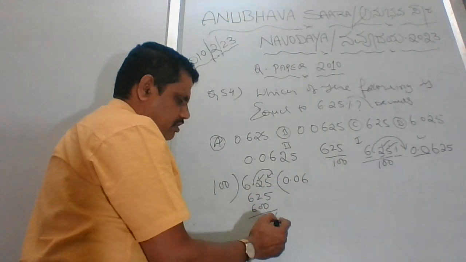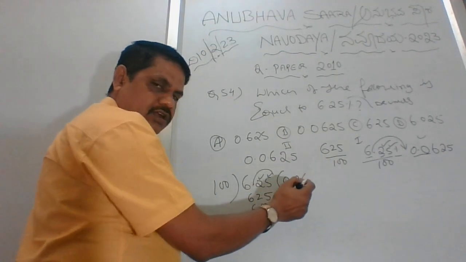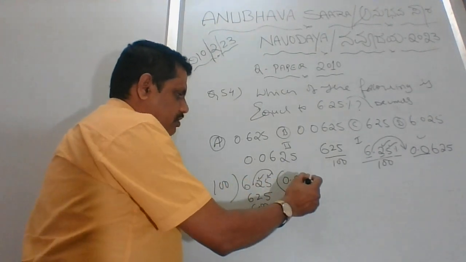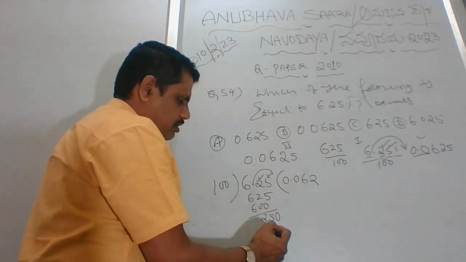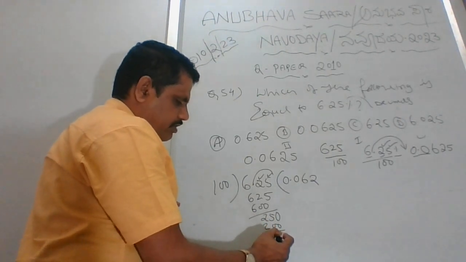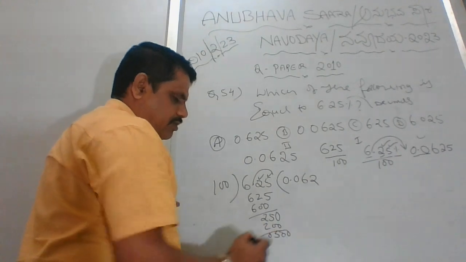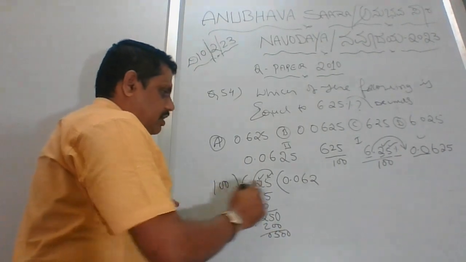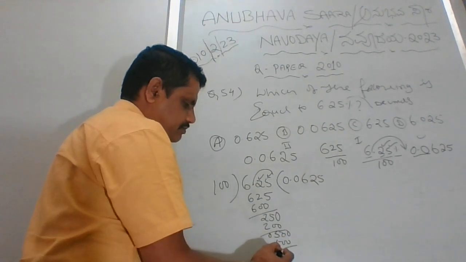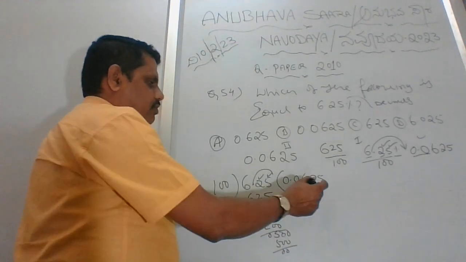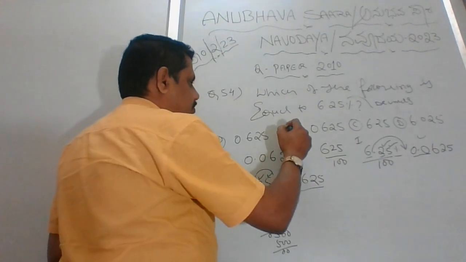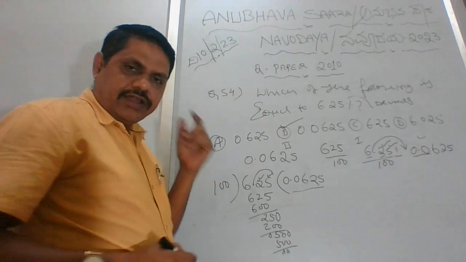Already dot is there, so no need to put one more dot because there is no value for that. Again 250, 100 2 ja 200, and because here 300 is not there. Okay, so 500. Again we can put one more 0. 100 5 ja 500. So which option matches for this? Answer is B. Got it?